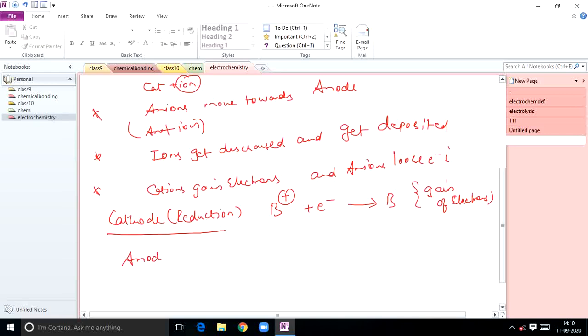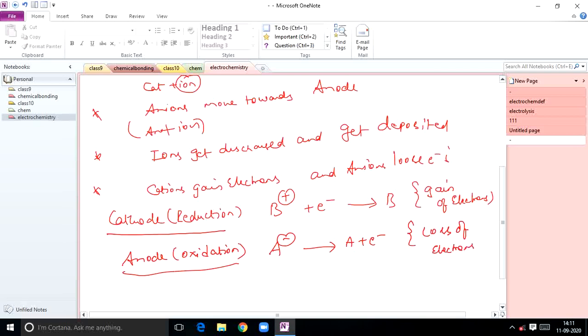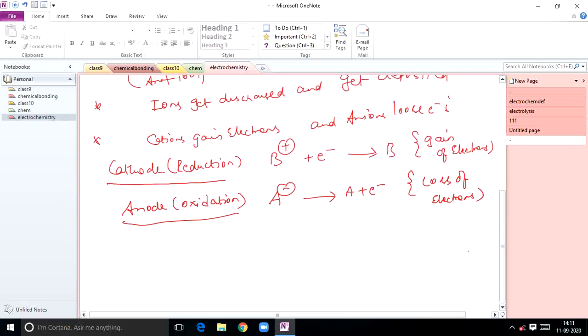Next, at anode, what process takes place? Oxidation. Oxidation always takes place at anode. Anode means loss of electrons. Here A minus loses an electron to become A plus electron. So loss of electrons takes place. Always remember these two fundamental phenomena: at cathode, reduction takes place; at anode, oxidation takes place. That is the conclusion point.